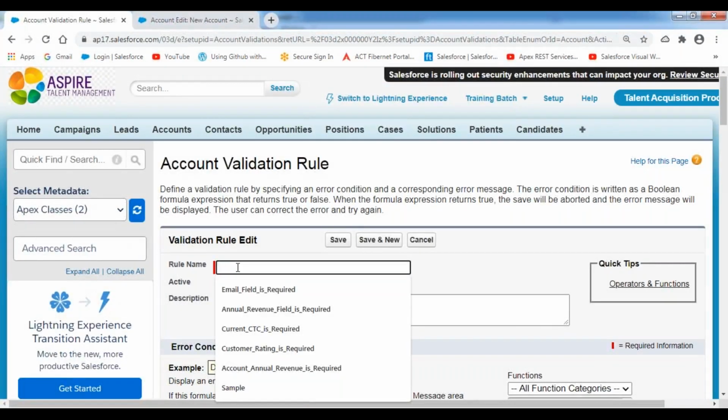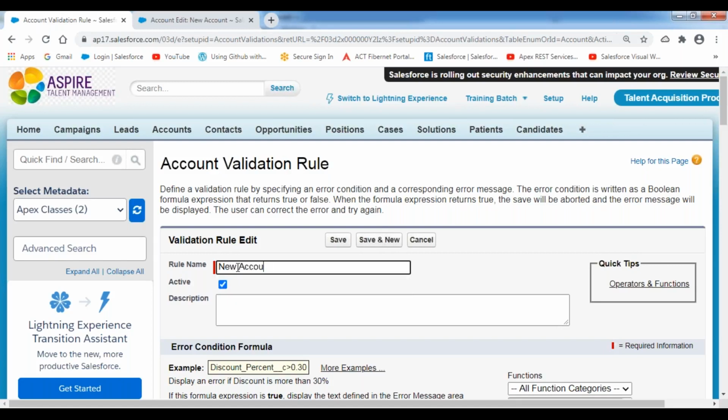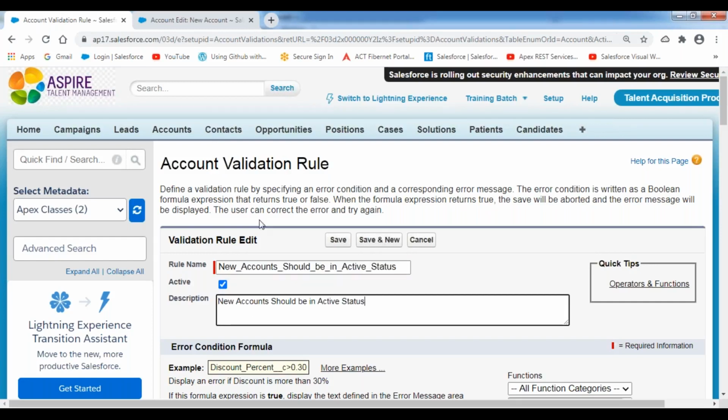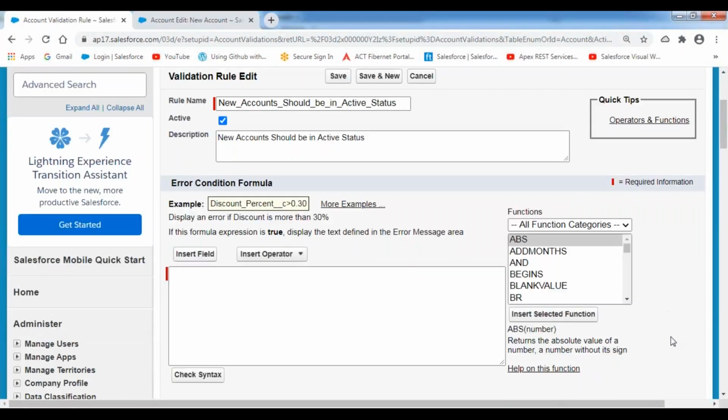I'm indicating this: New accounts should be in active status. That means whatever new account record I'm going to create, those new account records should be in active status.